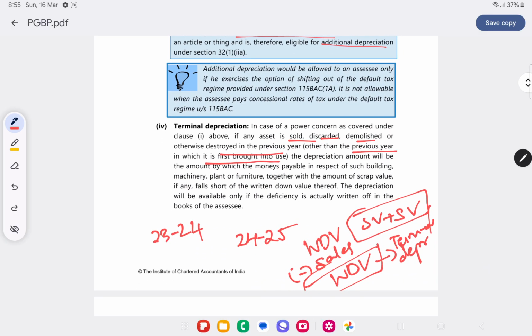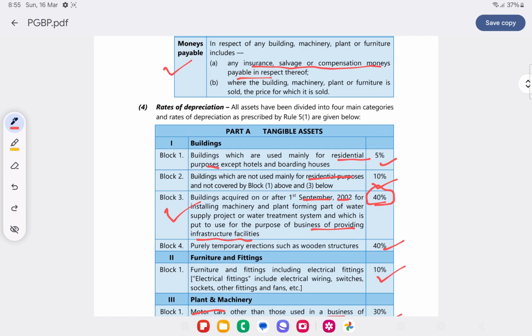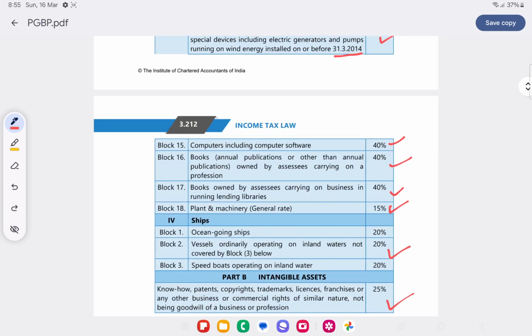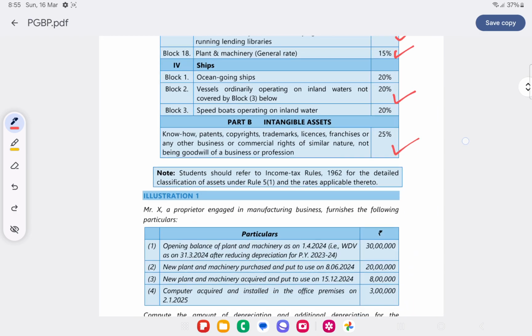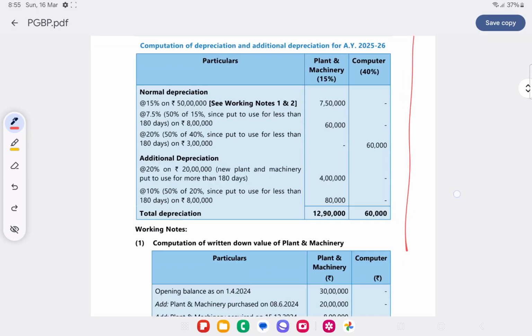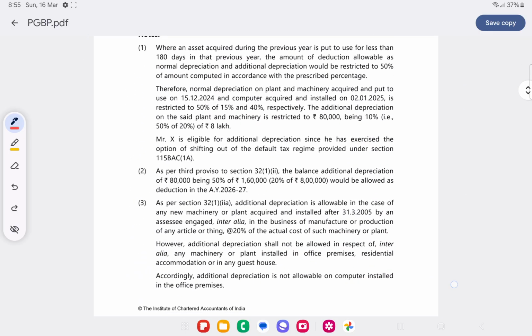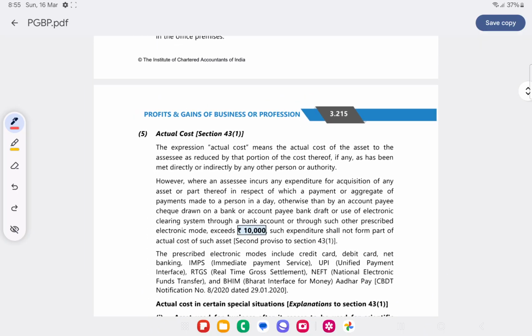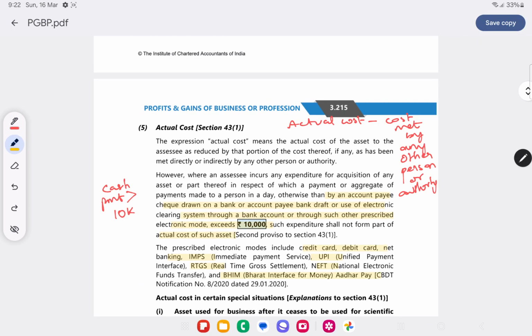Terminal depreciation is already explained from here. Rates of depreciation are already explained. Now we'll see actual cost. What is actual cost? Actual cost is the cost to the assessee minus cost met by the owner or by other persons, that will be subtracted. If cash payment is greater than 10,000, then such expenditure shall not form part of the actual cost. On such expenditure, depreciation will not be allowed.